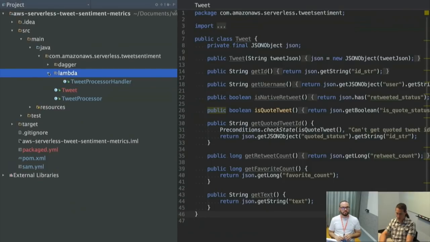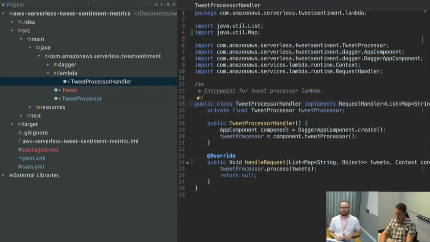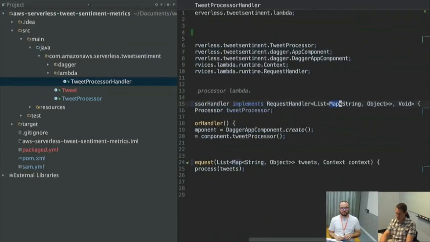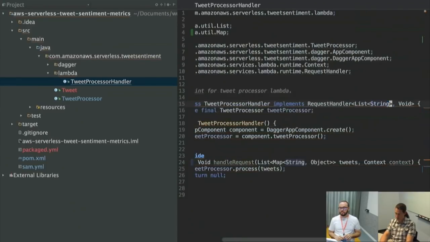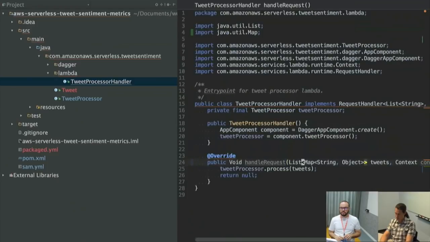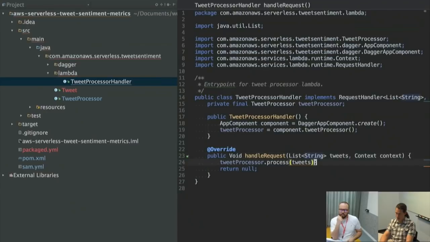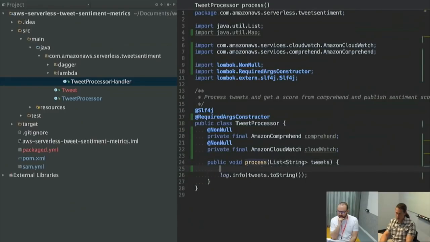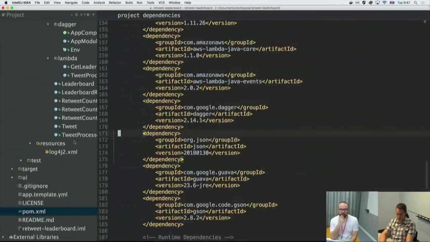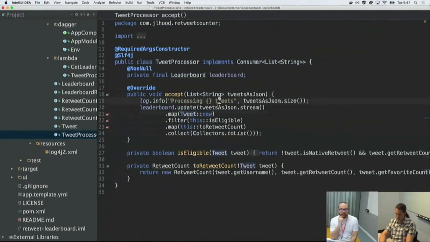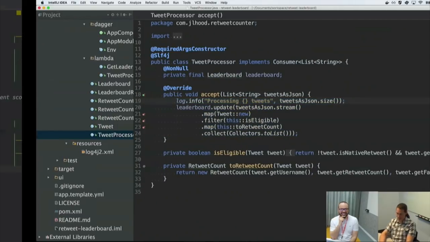I'm going to have my Lambda handler take... I'm going to change it back to taking a list of string. I thought that's what I had taken before. Yeah, I actually remember that we changed the object. We didn't get back to string, but that's fine. Okay, so I have my tweets. I'm going to go ahead and log. Again, just going to grab this because, you know, if you've done it before, that's a good thing.